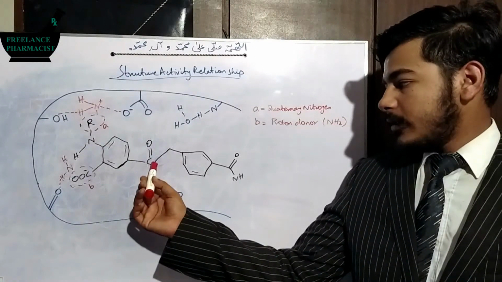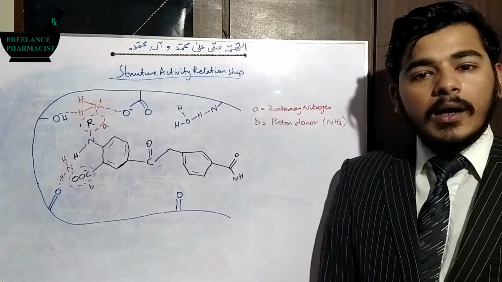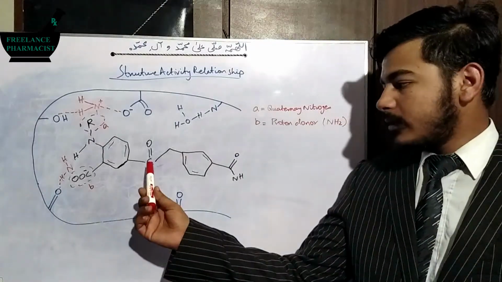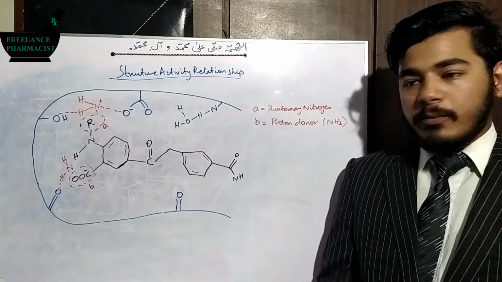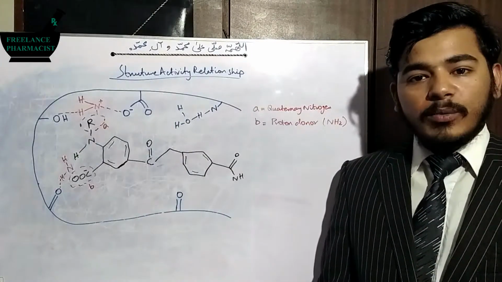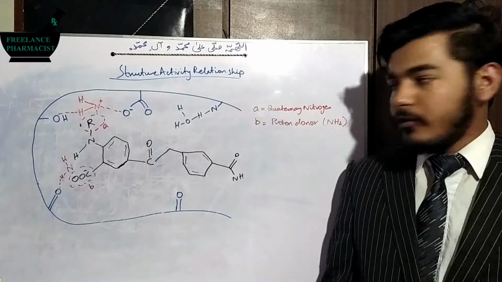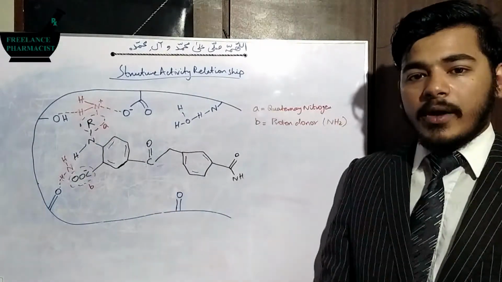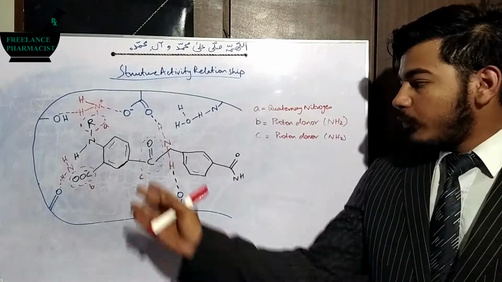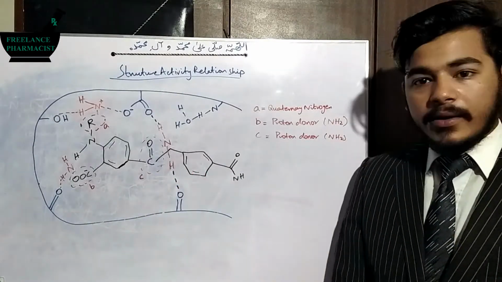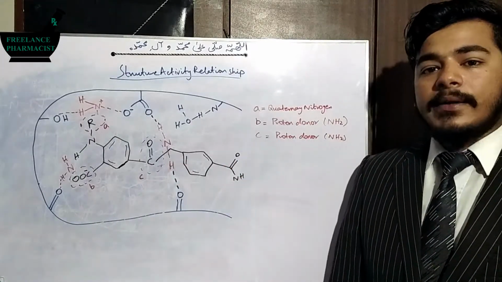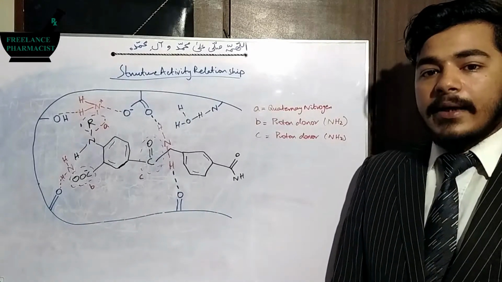The system near it should be this carbonyl, which can be modified in such a way that a proton donor should be present here, through which this oxygen can interact in the form of hydrogen bonding. So we will mark this component of drug and write down what modification is required. We have marked this component of drug as C, and to C we have written a proton donor is required, and the example which I am using is again amine.